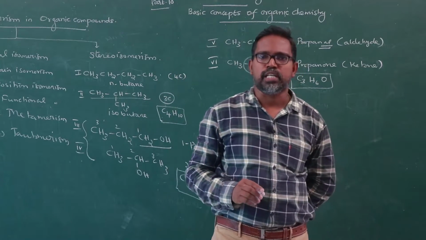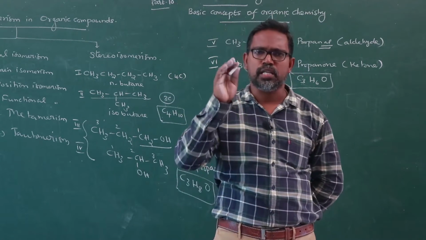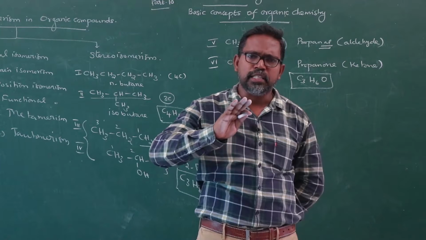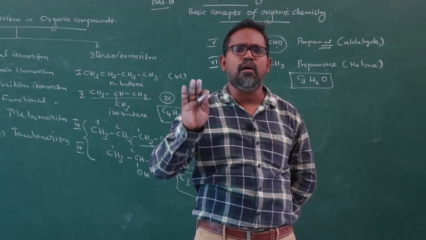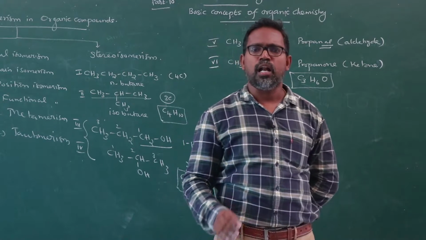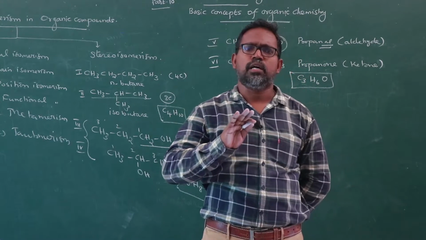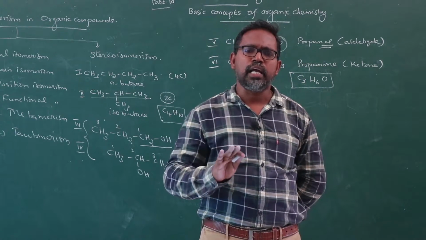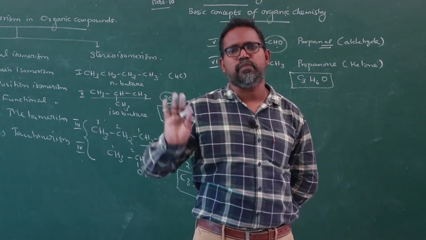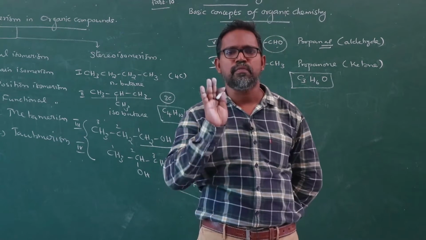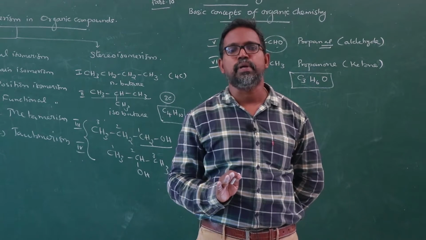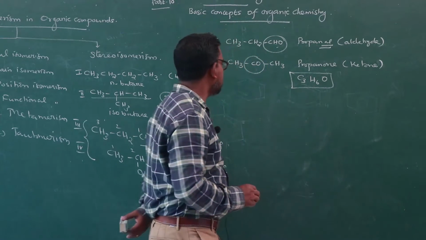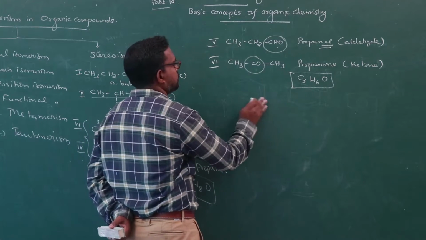Organic compounds having the same molecular formula and the same functional group, but the nature of the alkyl groups attached to the ethereal oxygen may be different. The attachment of alkyl groups to the functional group may differ, leading to the formation of isomers called metamers. The phenomenon is known as metamerism. Let us consider a set of examples.